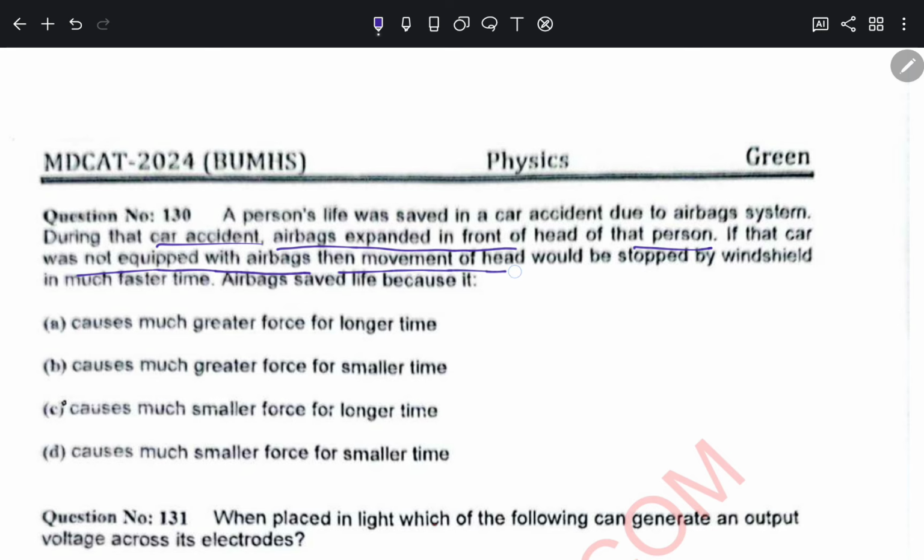Question number 136. Which of the following isotopes of hydrogen is unstable? H1, D2, T3, all are the given options. So in this case, T3, tritium, is the unstable one. 137.